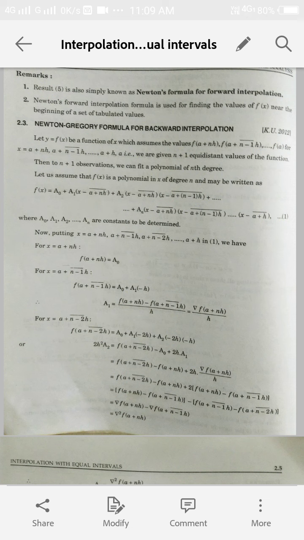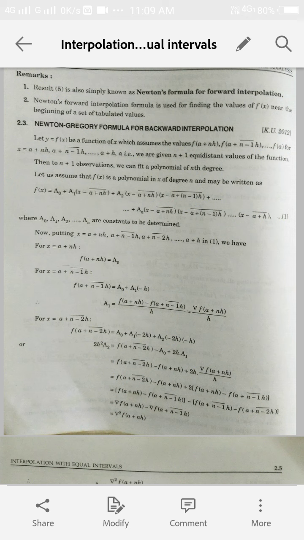Here we have started from reverse order. Again here a0, a1, a2, an, these are the constants that we have to determine. Now putting the values of x as a plus nh, we start from the last value of the argument, that is a plus nh. Now if we put x is equal to a plus nh in equation 1, then we see that all the terms except the first term become 0.